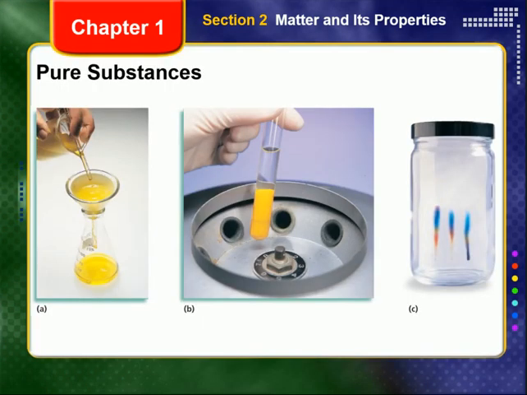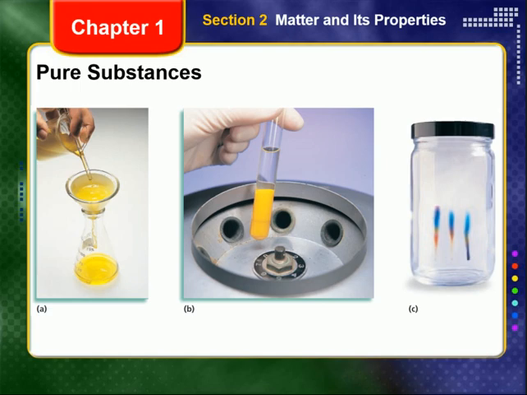Some mixtures can be separated by filtration or vaporized to separate the different components. Filtration can be used to separate a mixture of solid barium chromate from the other substances, such as the one shown on the screen here. The yellow barium compound is trapped by the filter paper, but the solution passes through. If the solid in a liquid-solid mixture settles to the bottom of the container, the liquid can be carefully poured off, also known as decanted.